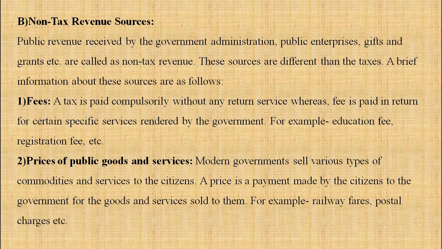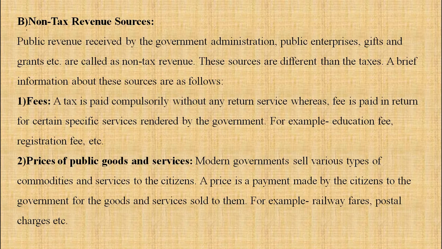Number one, fees. A tax is paid compulsorily without any return services, whereas a fee is paid in return for certain specific services rendered by the government. For example, education fees, registration fees, passport fees, license fees, etc. So for that we are paying money to the government, and that becomes a source of revenue to the government.